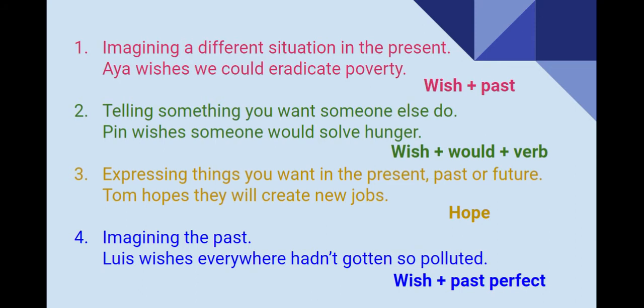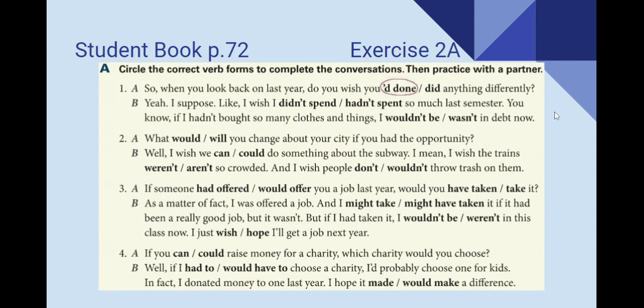Great. Let's go ahead and practice. Let's go to student book page 72, exercise 2A. Here, we need to circle the correct form of the verbs to complete the conversations. For example, so, when you look back on last year, do you wish you had done something differently? Yeah, I suppose, like, I wish I hadn't spent so much last semester.